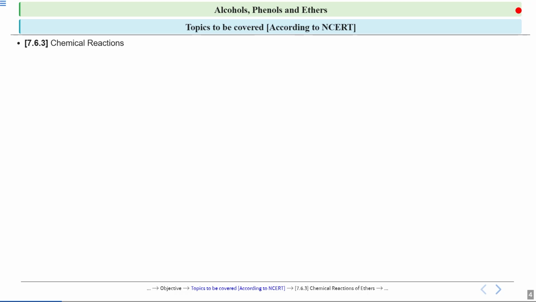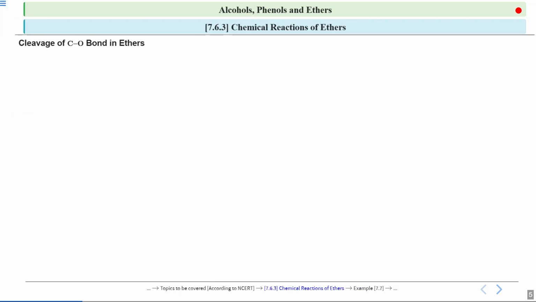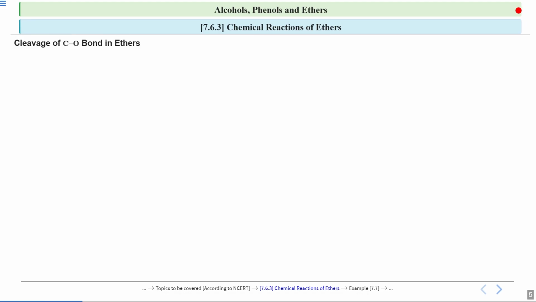Now for your reference, I have mapped the NCERT sections which we are going to cover today. So today we'll be covering section 7.6.3, which is chemical reactions. And for your better understanding of the concept, we will solve an example which is 7.7, and we will also solve in-text questions 7.10 and 7.11. And then we will summarize whatever we have studied in today's lecture. So let us start with today's lecture.